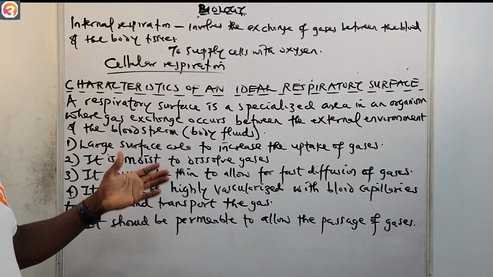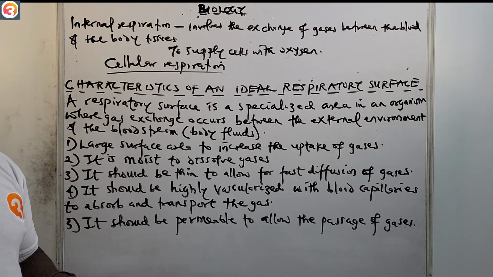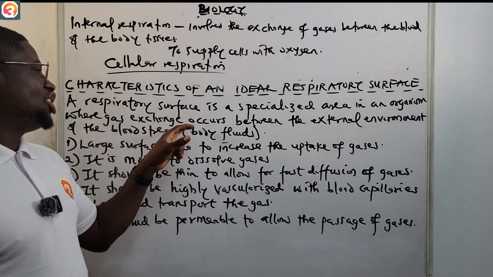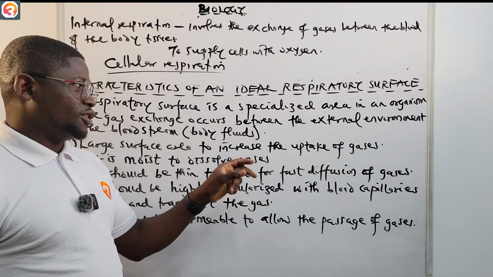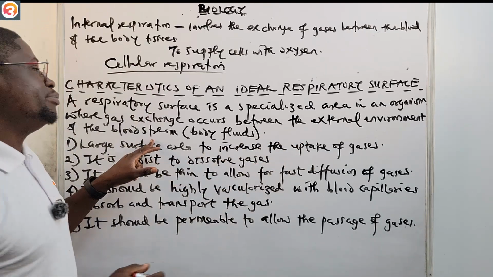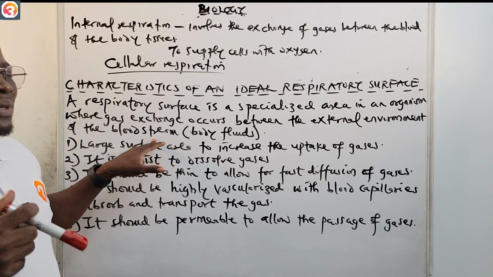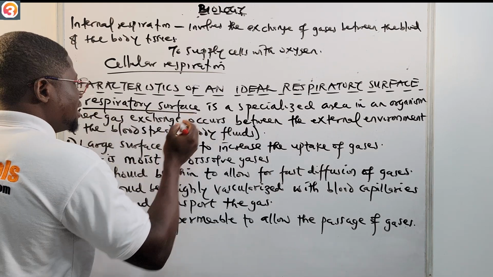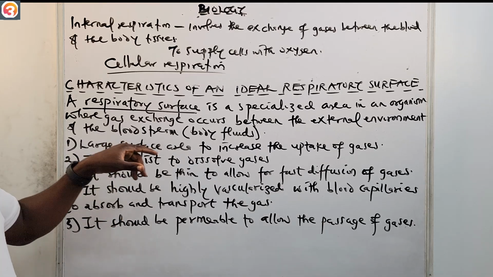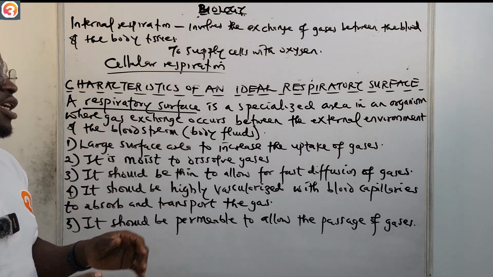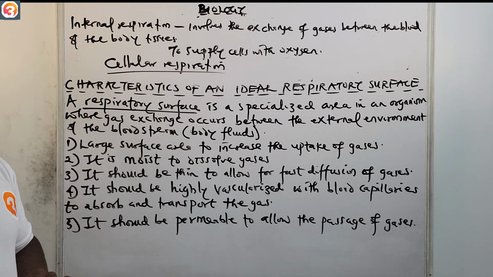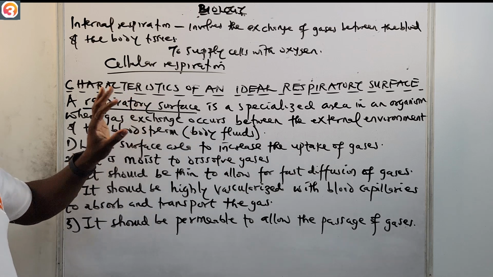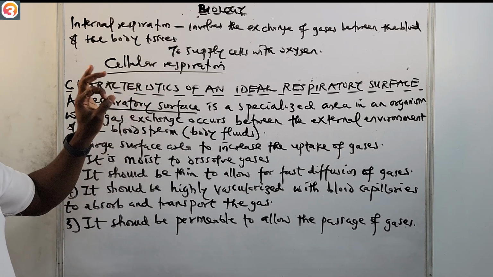A respiratory surface is a specialized area in an organism where gas exchange occurs between the external environment and the bloodstream, or the body fluids. That's what a respiratory surface is.